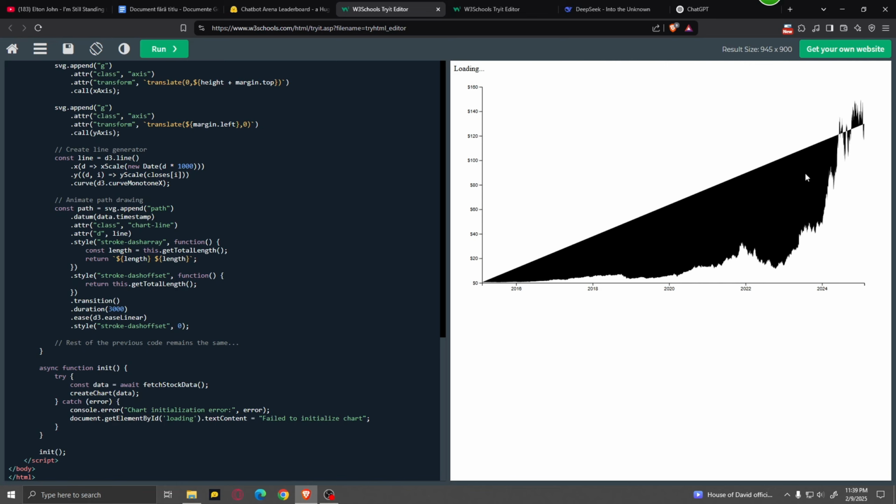And this time it does seem to work. I mean, it did make a graph, but it's not animated. Well, at least this data seems to be somewhat accurate, because if you remember the graph made by ChatGPT, even though it looked good, the data wasn't really accurate, and this one seems to be pretty accurate. Actually, let me check it out. Yep, this is actually pretty accurate.